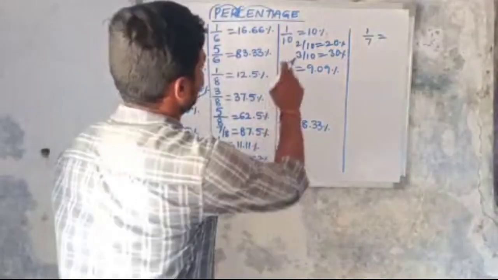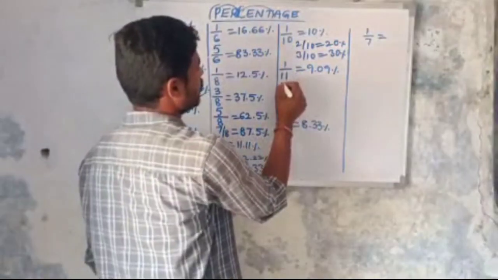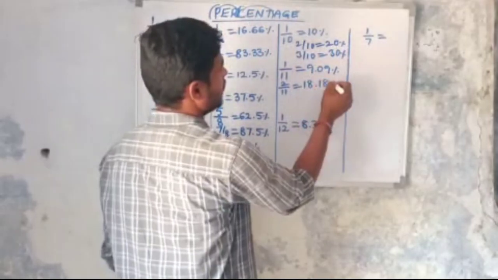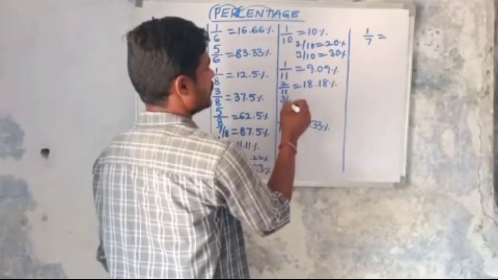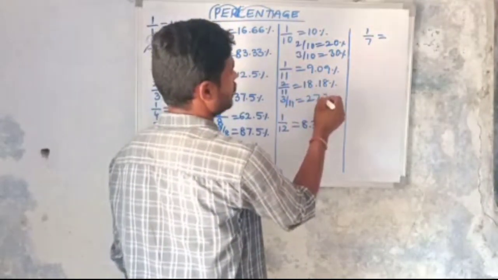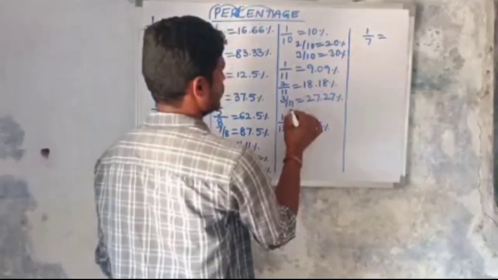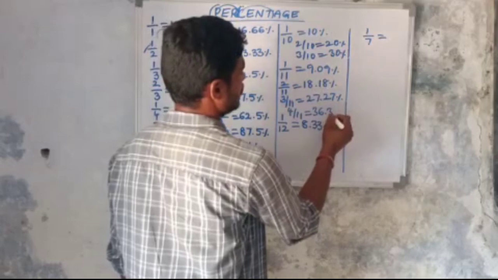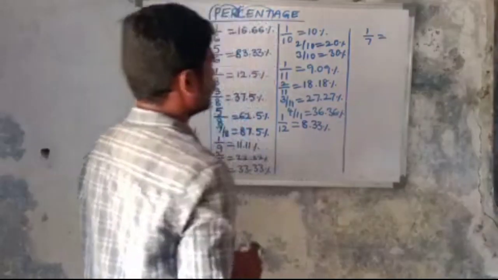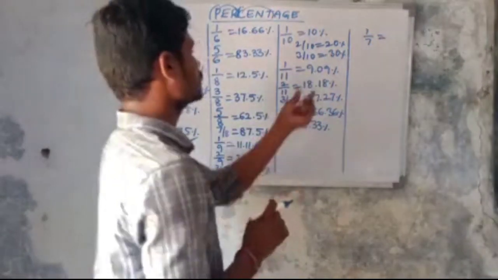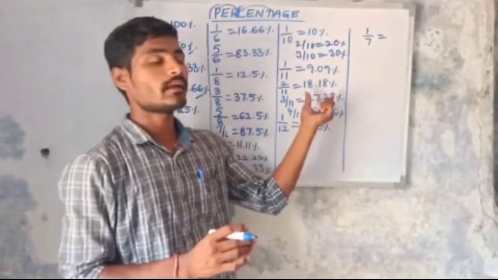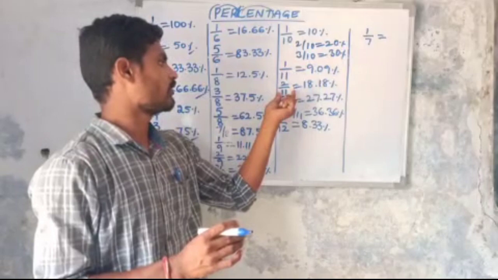Then 1 by 11 equals 9.09, 2 by 11 equals 18.18 percentage, 3 by 11 equals 27.27 percentage, 4 by 11 equals 36.36 percentage. When 9 multiples are in percentages, it is a multiple of 1 by 11.